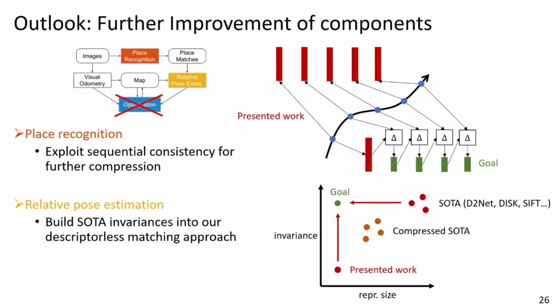I believe that it should be possible to inch towards the ideal case a little bit more, which of course is a compact representation with many invariances. And my first step to doing so would be to modularize our architecture while still being able to train it in an end-to-end manner. And that's it.